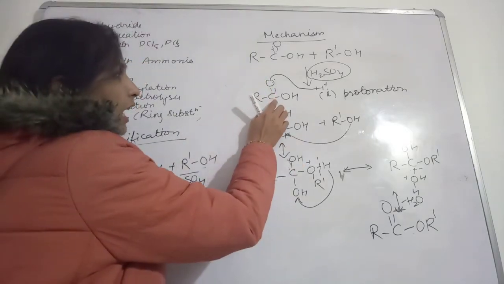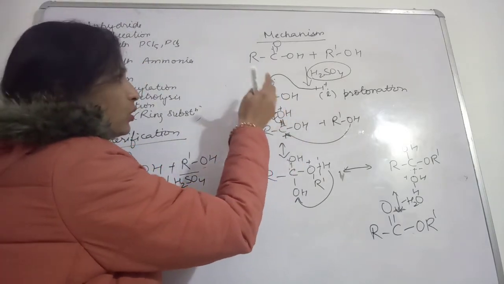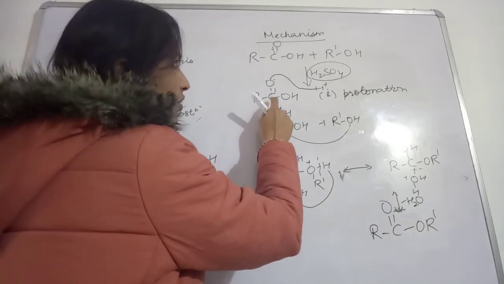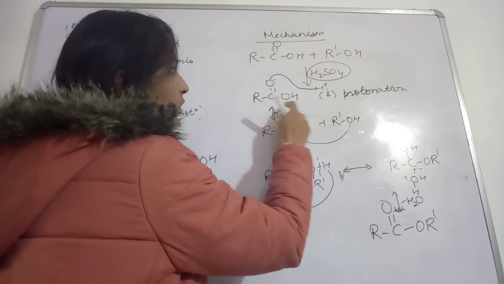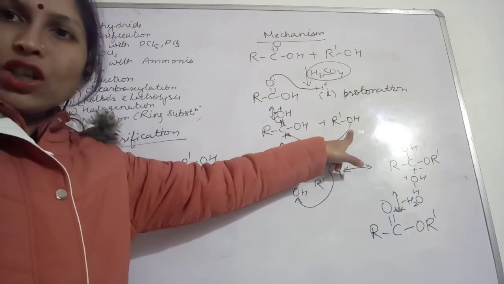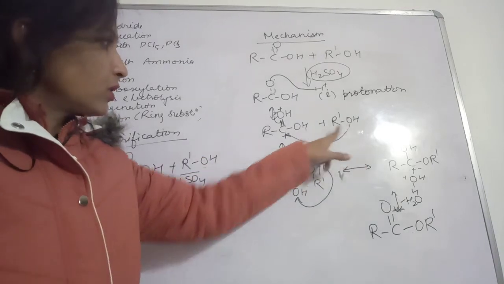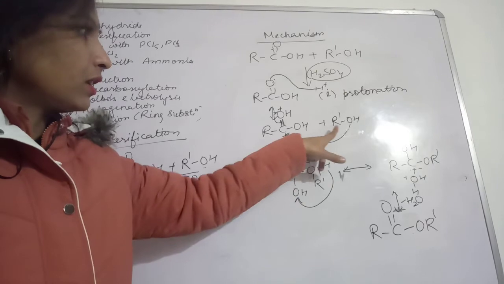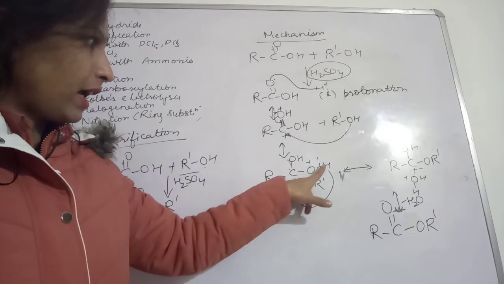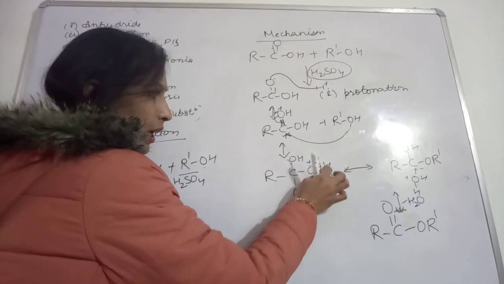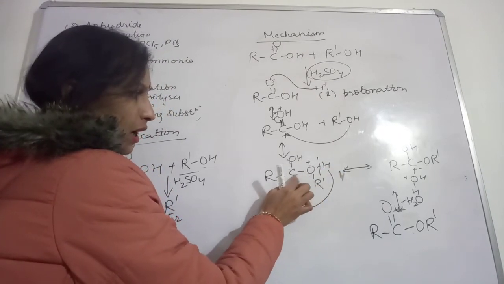So the carbon will be positively charged. This positively charged carbon will make a bond with the oxygen of the alcohol. So this OR and this H, this ROH, will get attached with this carbon like this.